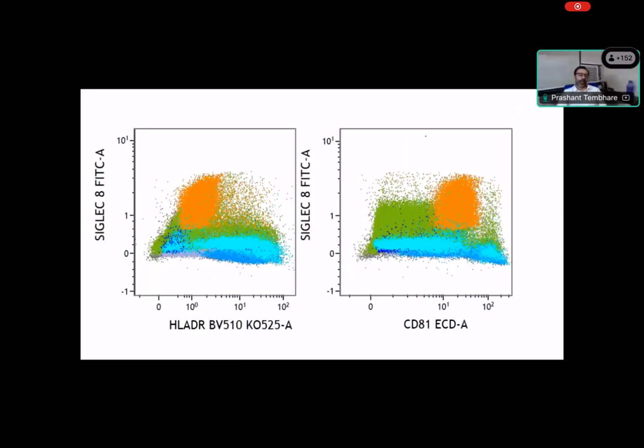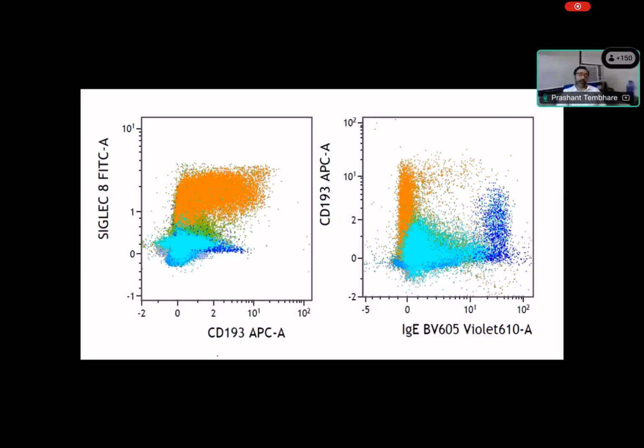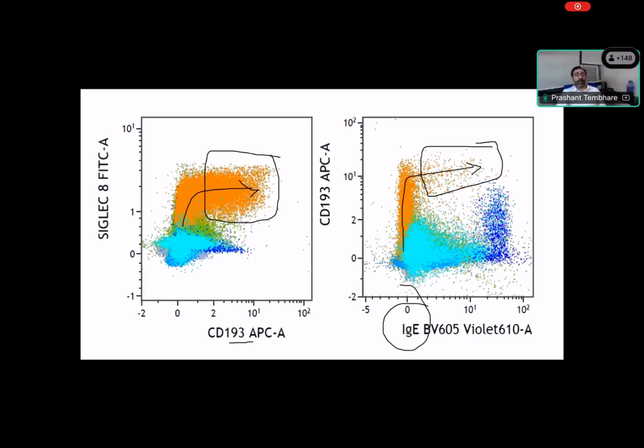Using this combination, eosinophil cells are HLA-DR negative and Siglec-8 positive, right? They also show CD81 expression. You can see this type of maturation pattern with eosinophils. They also express CD193, or CCR3, chemokine receptor 3. Chemokine receptor 3 is expressed in the late stage of eosinophils, so eosinophils can be studied like this. You can see here even IgE is expressed. So eosinophils start maturation, gain CCR3, and the terminal eosinophils also express IgE, and that's why the IgE level increases in allergic conditions or in eosinophilia. So these are the maturation patterns of eosinophils.